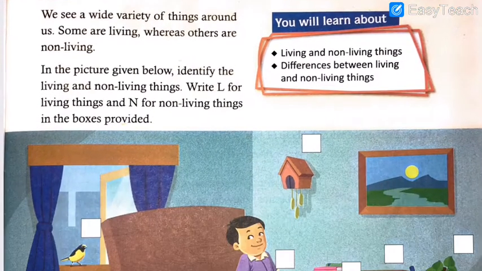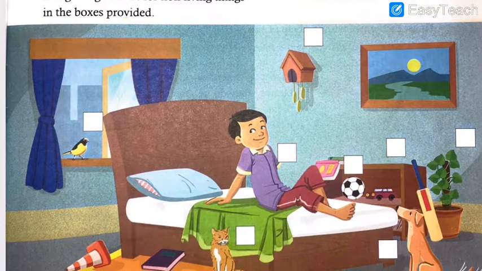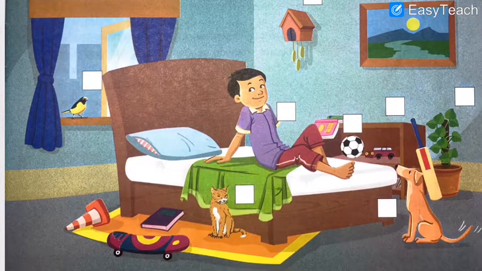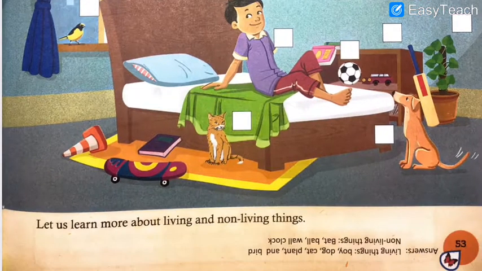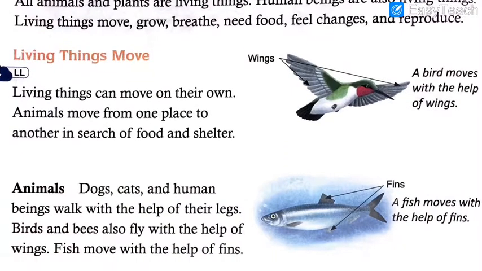First of all, while starting this chapter, we solved the puzzle, the warm up exercise, in which we had to recognize what is living and what is non-living. We have done this successfully.